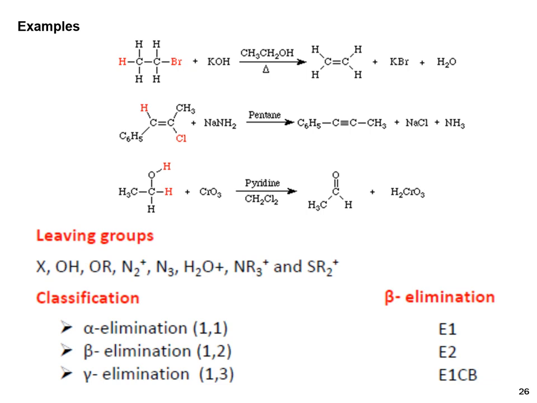This is the second example. In this case, hydrogen and chloride are removed and form the triple bond, and in the next case, which is the oxidation, hydrogen is removed from the oxygen and carbon and forms the carbonyl bond.